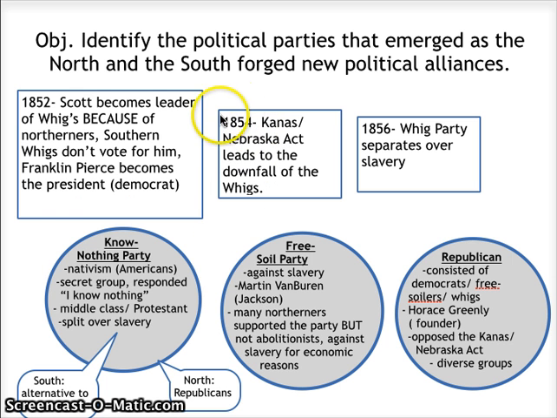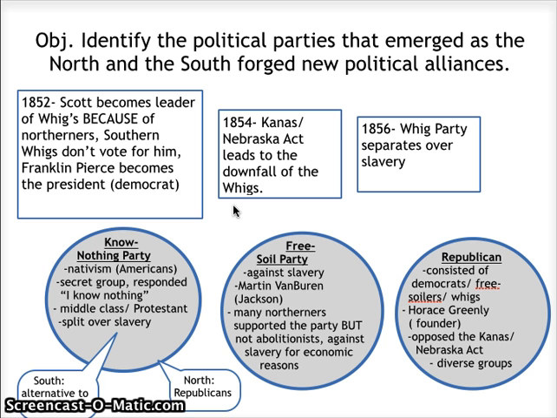Two years later, we have the Kansas and Nebraska Act. Now we talked about the Kansas and Nebraska Act last week. This is the split of the Kansas Territory in the middle. This act also leads to the downfall of the Whig Party. Now the reason this act leads to the downfall is again mostly because of that issue of slavery. So we have Northern Whigs siding against slavery and Southern Whigs siding for slavery.